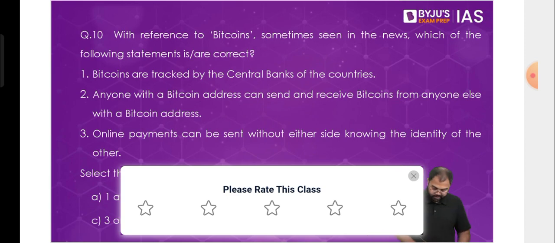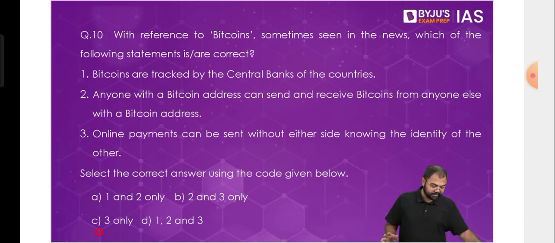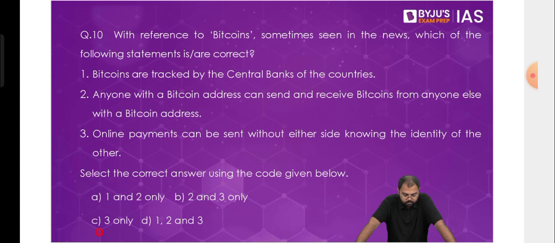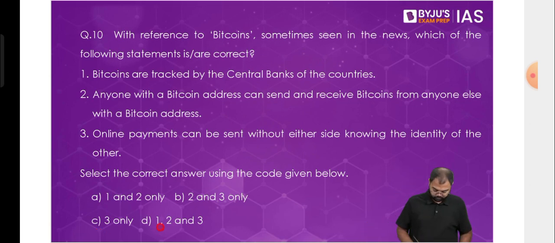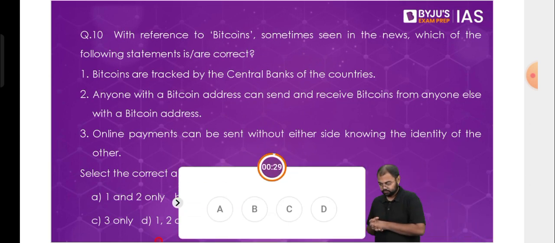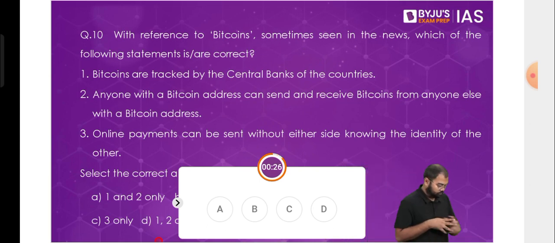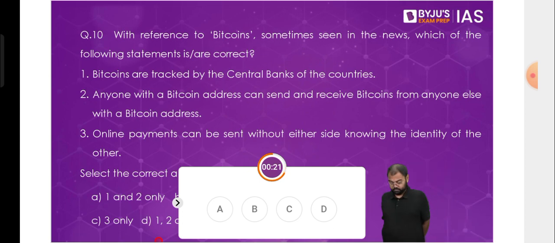Look at this question. This was asked in your 2016 paper. Please read the question and then I'll launch the poll for you. Please mark your answers. So 8% of you marked A, 56% B, 13% C, and 22% D. So B, yes, 56% of you are correct.